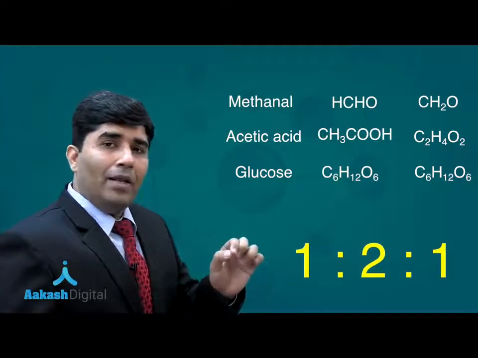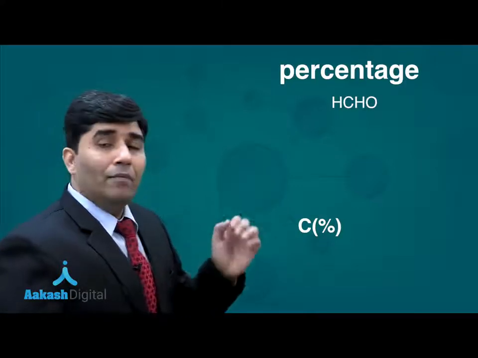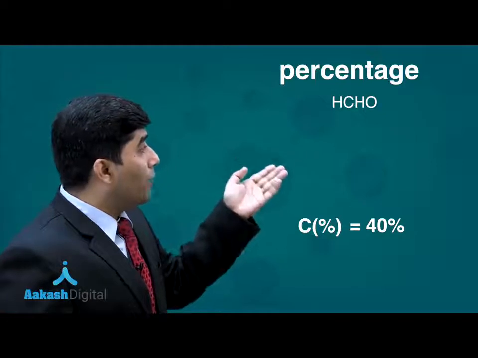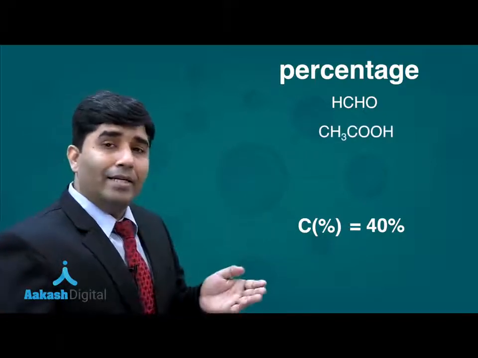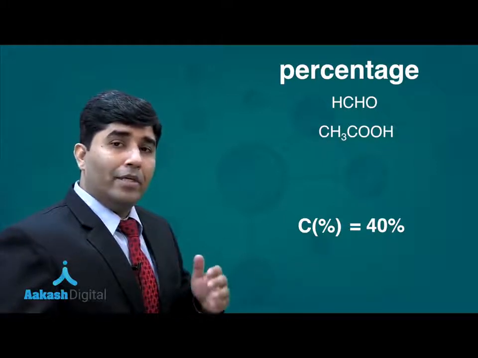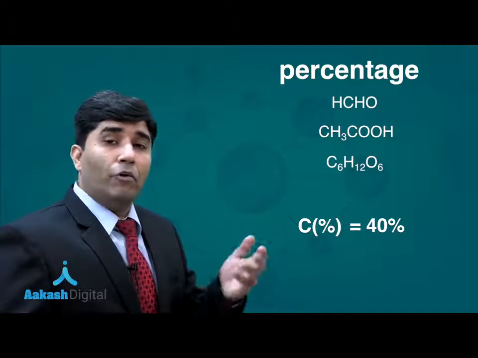For example, if we find the percentage of carbon in formaldehyde, it will be 40%. If we find the percentage of carbon in acetic acid, that will also be 40%, and in glucose again it will be 40%.